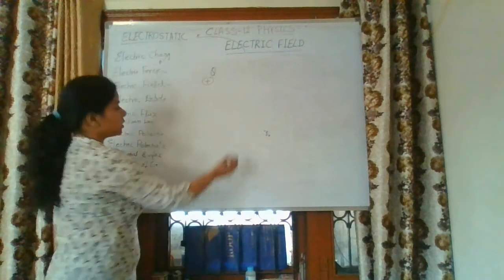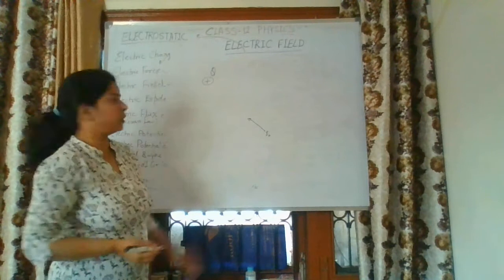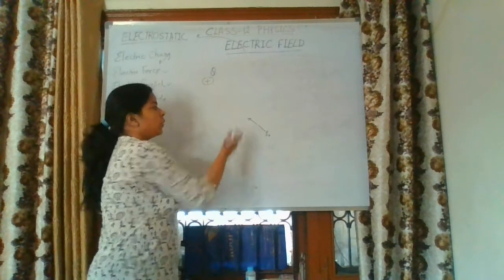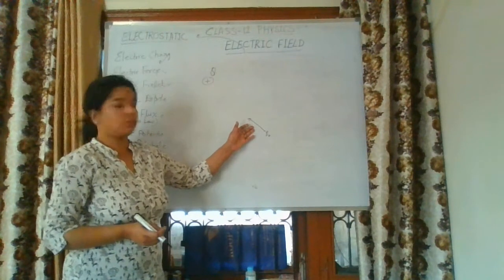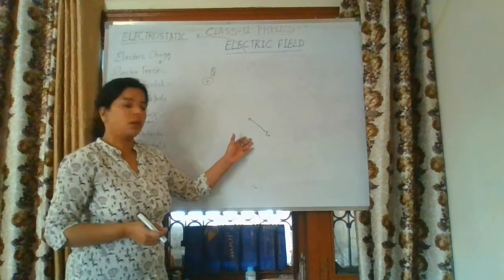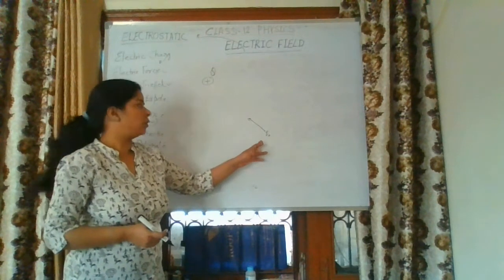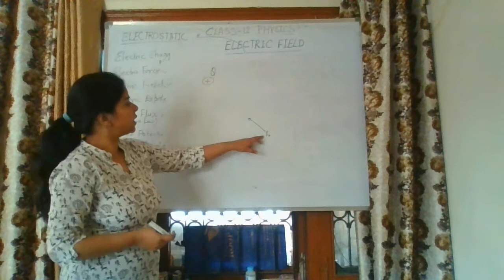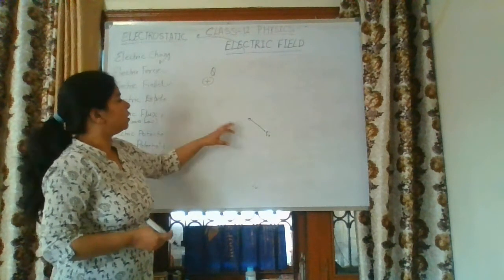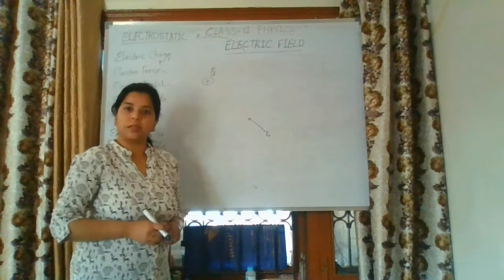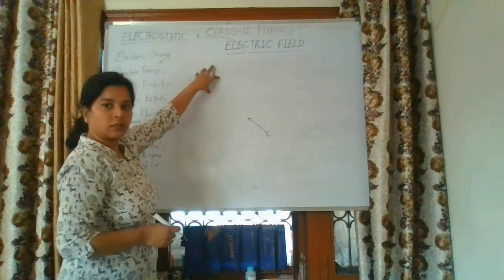So here, if this test charge body is moving closer to the positive charge body, what will happen? At the starting point, it may be possible that it will not experience any force of attraction or repulsion. Here in this case there is only repulsion. So initially the test charge body will not experience any repulsion, but as it comes closer to the positive charge body, it will start experiencing a force of repulsion because of this electrical force applied by the positive charge body.